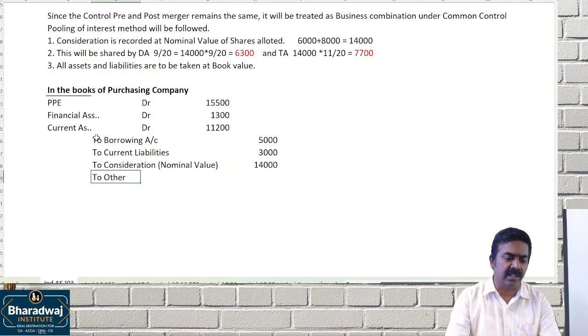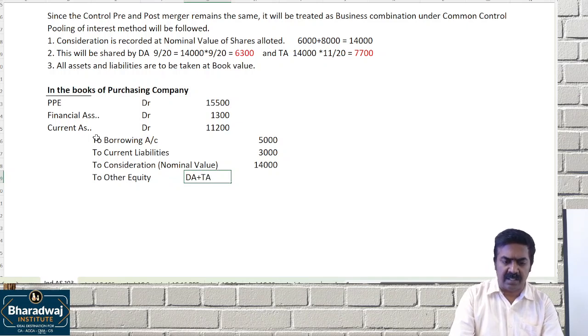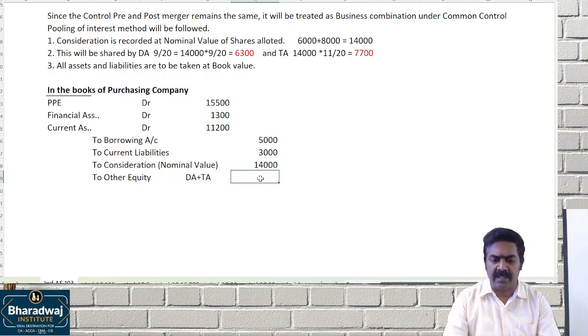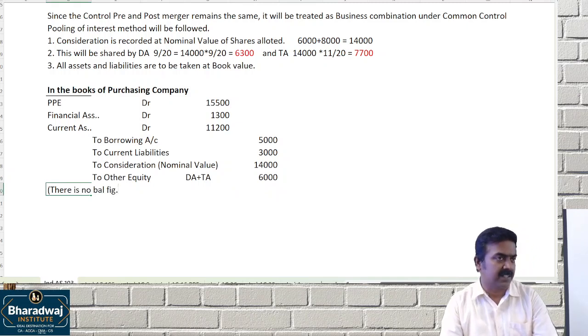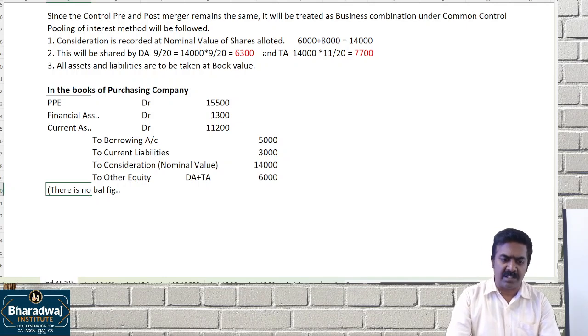To other equity. Other equity will be maintained automatically, DA plus TA. What is the other equity? 6,000. Please remember, there is no balancing figure. This is for your reference, not for examination note. There is no balancing figure.